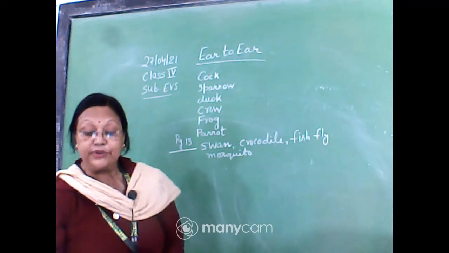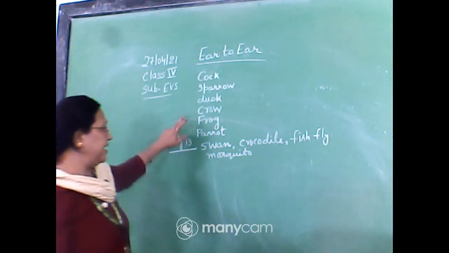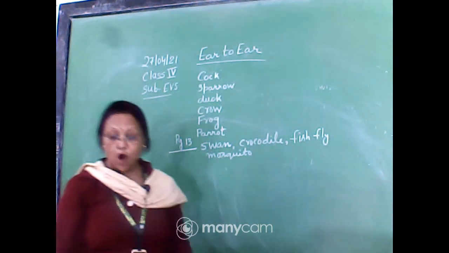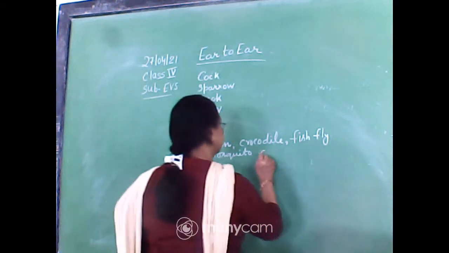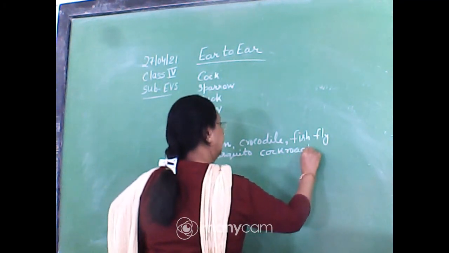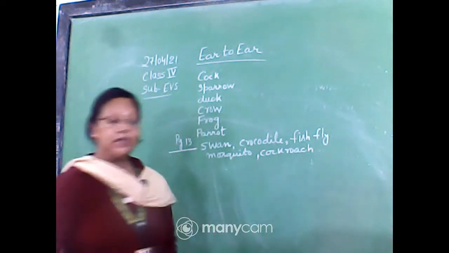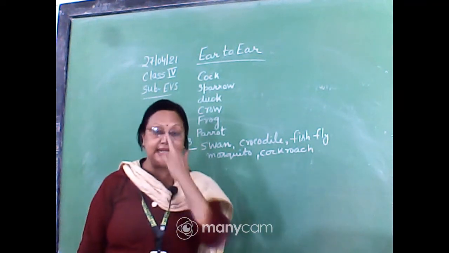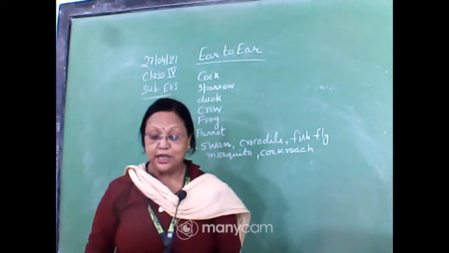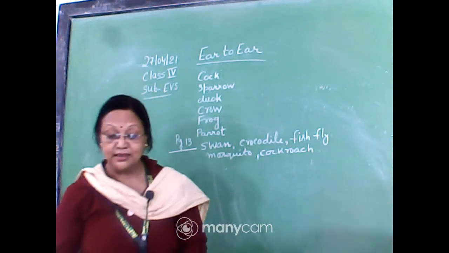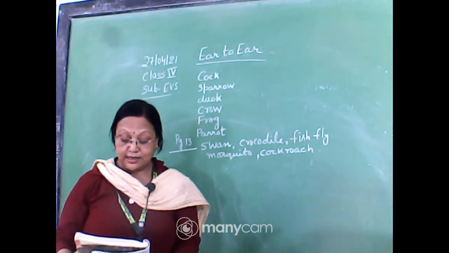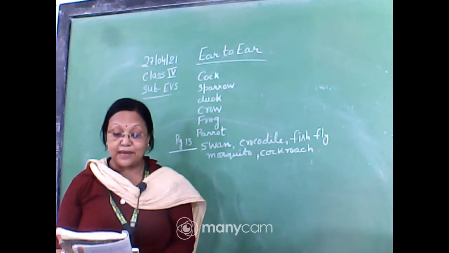So write these few other names. Frog, we have written here, no? Swan, crocodile, fish, fly, mosquito, cockroach. So these are all other few names which do not possess any external ear, but that doesn't mean that they do not have any ear. You have written this? Have you completed this? Now read and write. So tell me the answer.